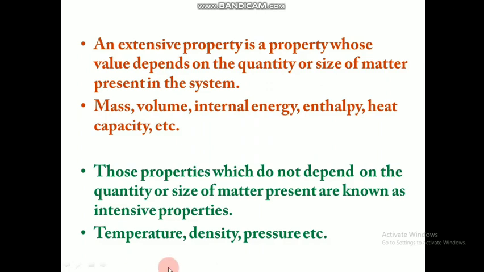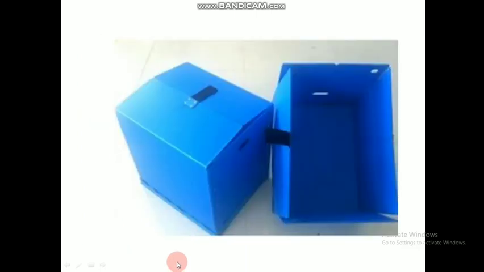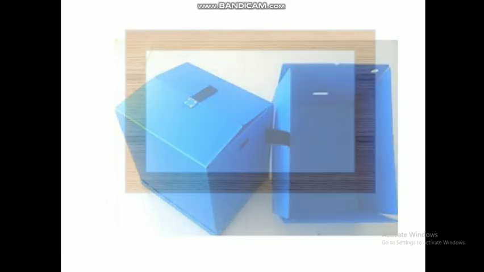Now we are going to do an experiment related to this. For that we need a hollow box or an empty box in which we have just air inside it. So we are considering an empty box in which we have air. And the volume of air inside the box we are considering to be V, and the temperature of the gas to be T.